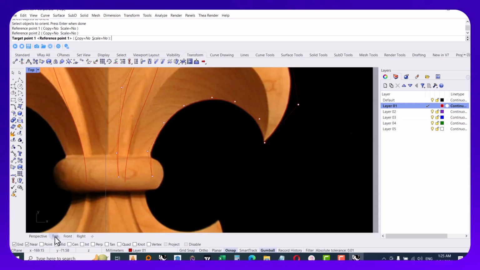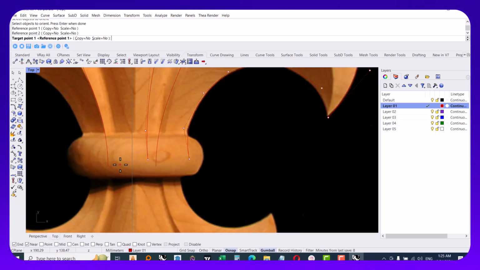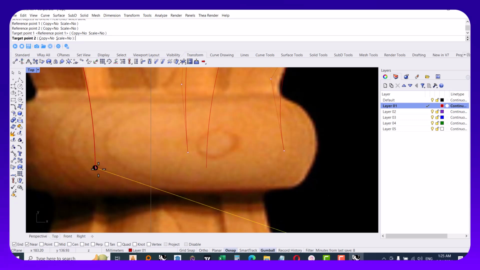Now I go to the top view. I choose my rails. But before that, please remember, we have to choose the copy and change it to yes. As you can see now, the copy is no, so yes. And the scaling, yes. In 3D, yes.